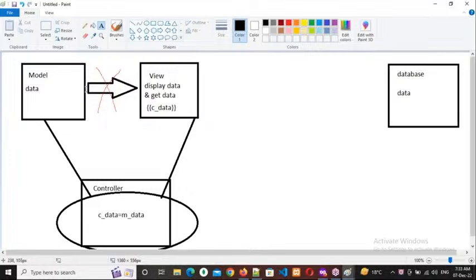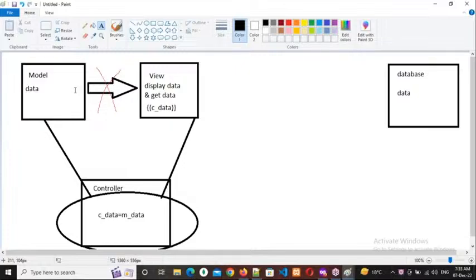Why? Since this is a client-side technology, every detail related to the database will be available for the user, which is not good for our application health, security health. Every piece of information related to our database will be visible to the user. Understanding, right? So that's why we should not connect with the database by using Angular.